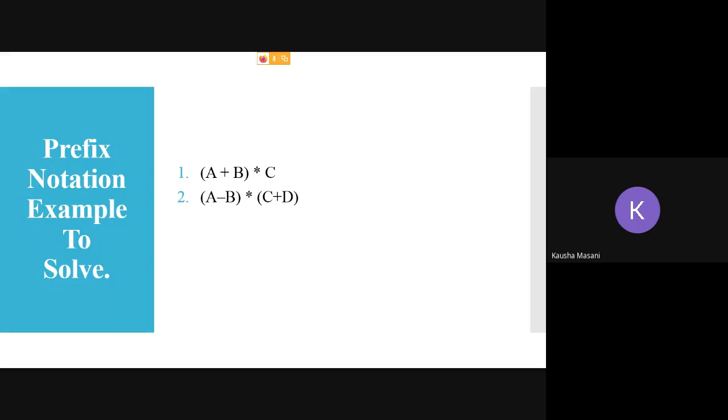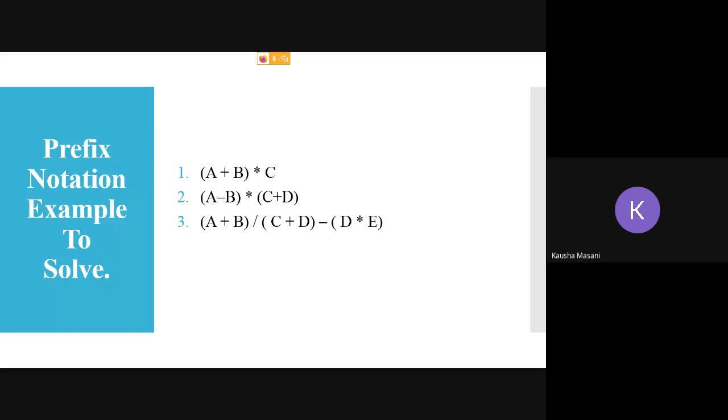Star minus AB plus CD. Yes, right. Third example. Minus divides plus AB.